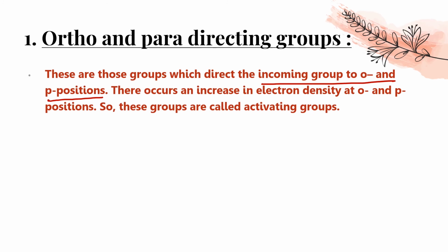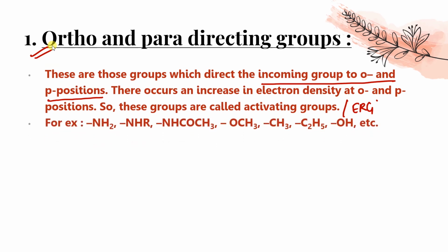So that's why they are called activating group or electron releasing group also. Okay, electron releasing group, and this is what I have told you: ortho and para directing group. Like example, these are the examples of how to identify. I have told you the first member, the first element which is attached to the benzene ring, if it is sp3 hybridized, it will show plus I effect, plus R effect, will be called ortho and para directing, will be considered as activating group, will be considered as electron releasing group. Did you get that? Yes, because they increase the electron density at ortho and para position.